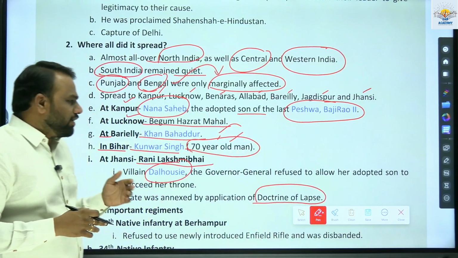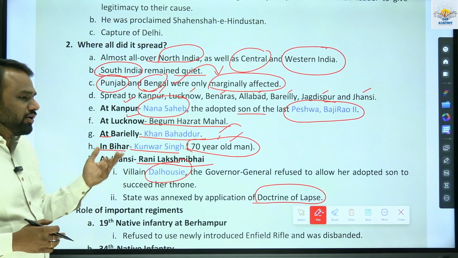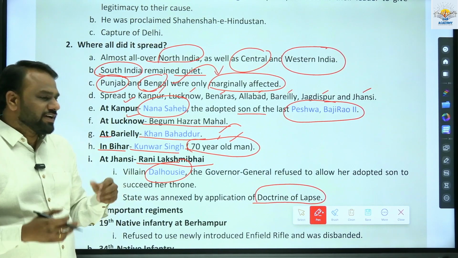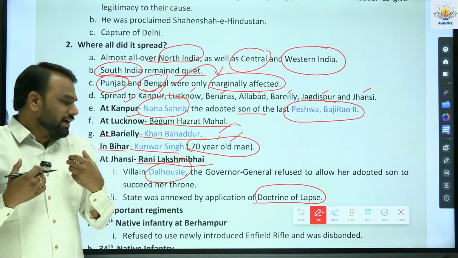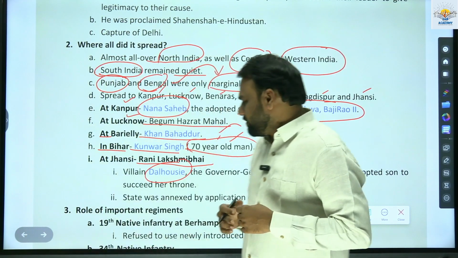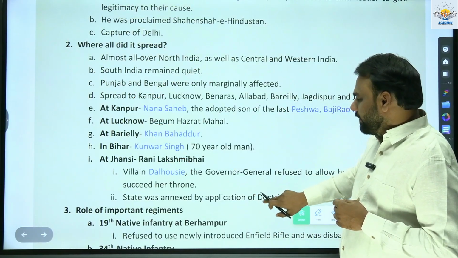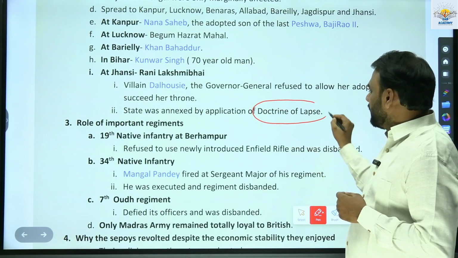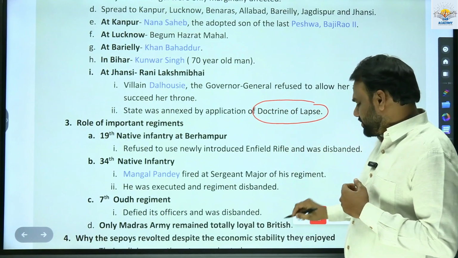So Rani Lakshmi Bai did not have a son, so she adopted a son, but Britishers, they did not allow. Under doctrine of lapse, an adopted son could not be considered as a heir, so that's why they tried to confiscate the property of Rani Lakshmi Bai. So that is why she revolted against Britishers. So by applying doctrine of lapse, the state was annexed. So everything was taken from Rani Lakshmi Bai by Britishers.